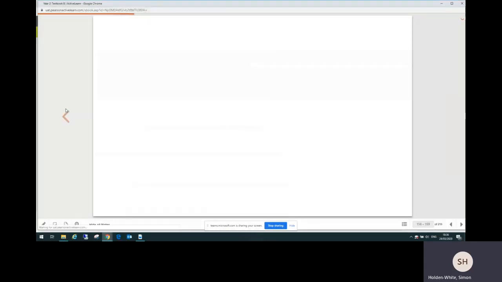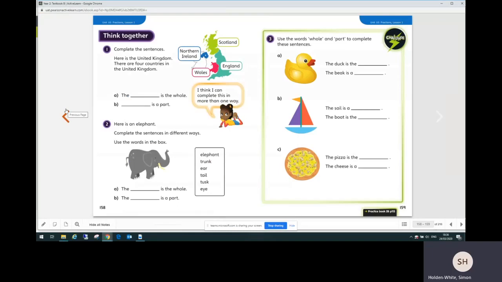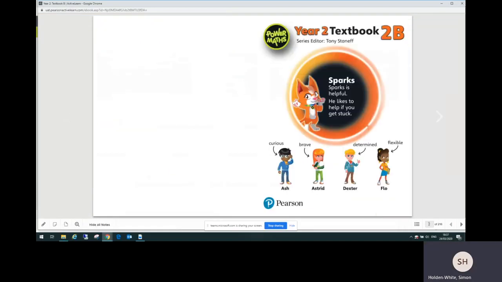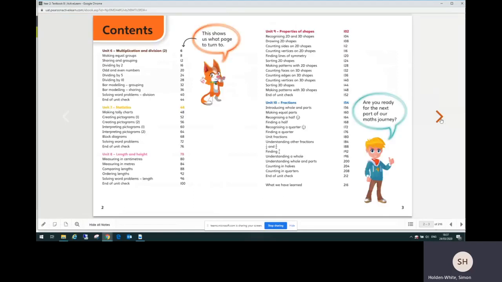You could set children new lessons to look at, or ask them to look back at work they've done throughout the term. We are at the end of the spring term, so if I go back to the first page, you'll see when you open it, which is the first page there, and then onto the contents. We're at the end of the spring term, so we're going to look at the fractions unit 10, and you can see that you can find that on page 154. So I'll move on to that now.